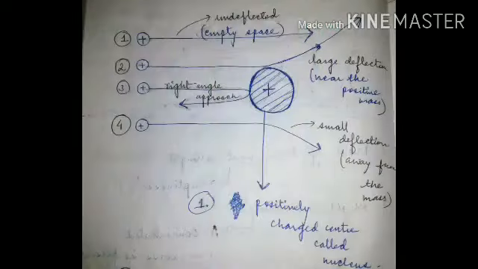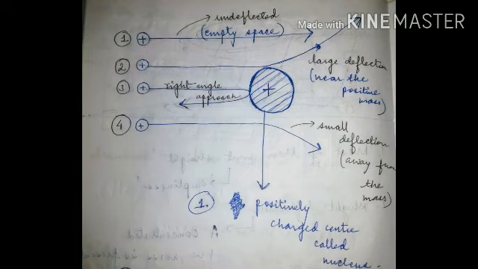To explain this, Rutherford had drawn many conclusions. Let us have a look at another diagram. It will be more clear. Rutherford put it this way: the alpha particles that went undeflected did not collide with any subatomic particle, and they were not in close proximity with any positive charge in the atom.